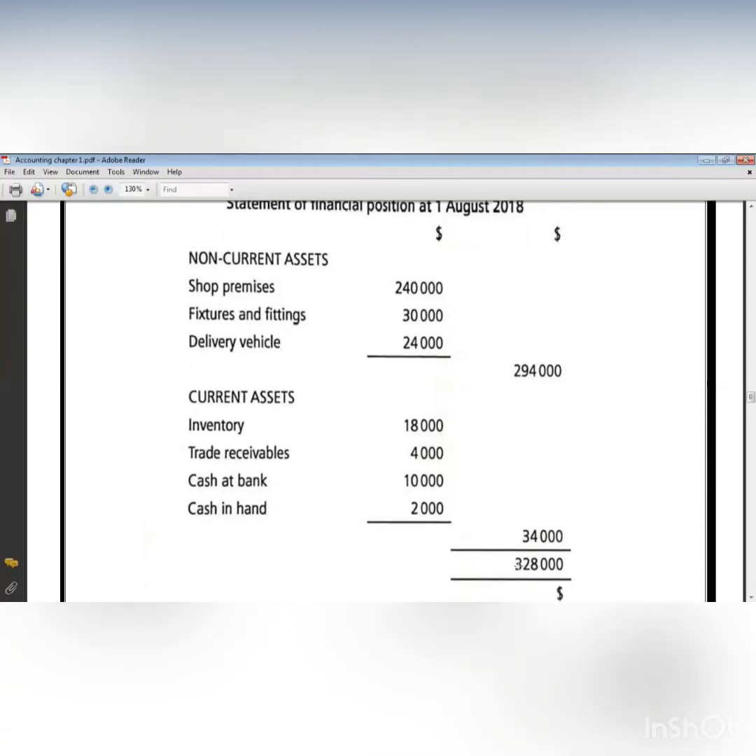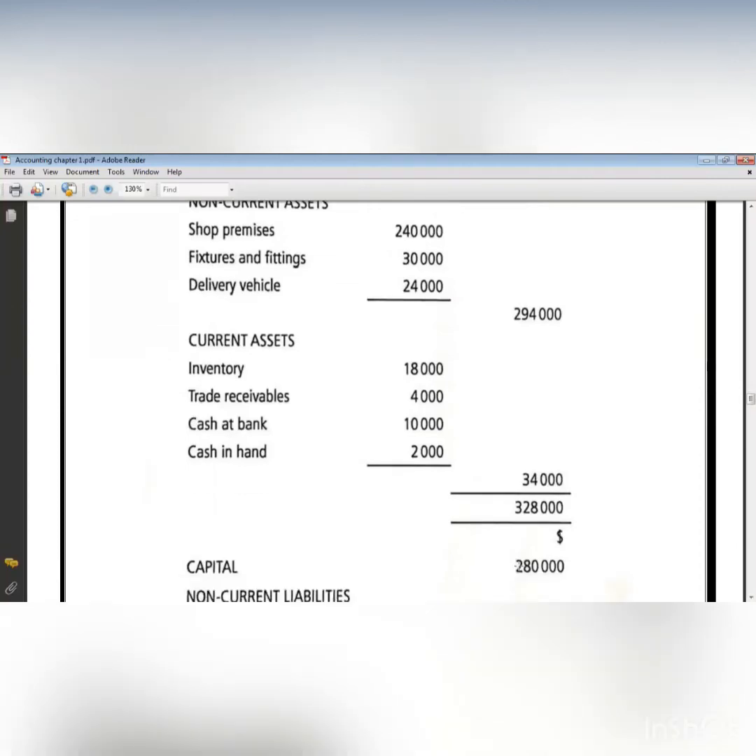What I have to do now is get the total of all assets. So I will put a line, add those two figures together. So it gives me the total of all assets. Do I have to make any other calculation in this assets? No, so I'm going to put another line because now this total is finished.